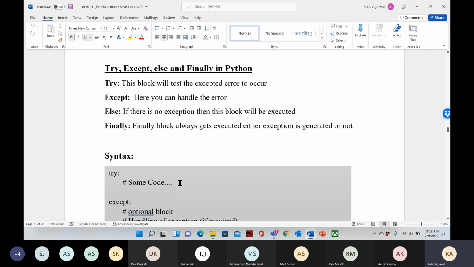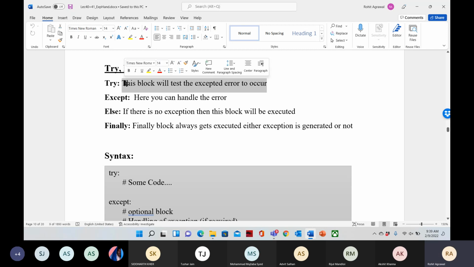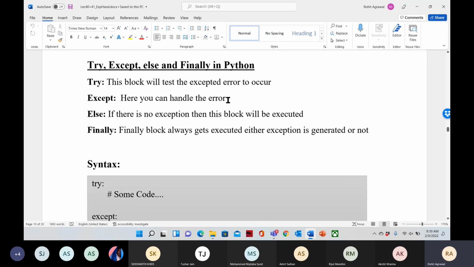Okay. So now next is try, except, else, and finally in Python. Till now we discussed try and except. Now this time try, except, else, and finally, four clauses. So what is in the try clause? This block will test for the exception or error to occur. So the code that we think may raise some exceptions, we will keep in the try clause. Except is where you can handle the error. These two things we discussed.